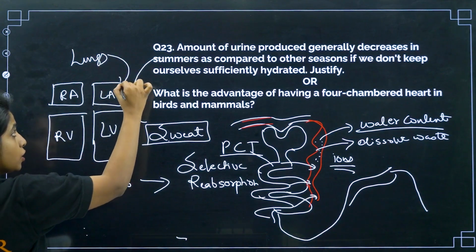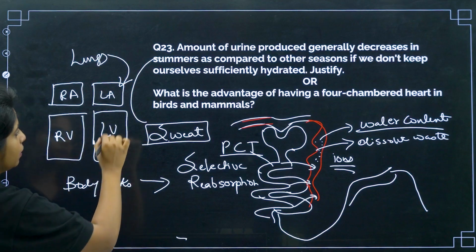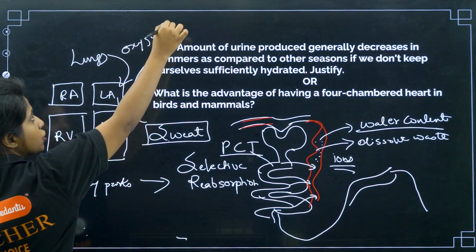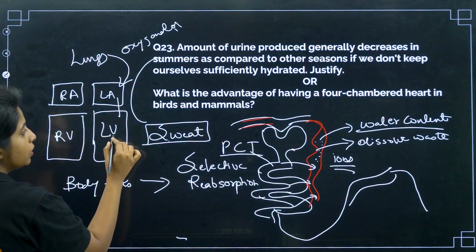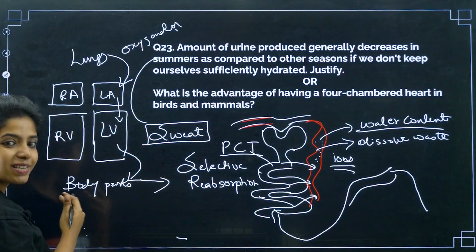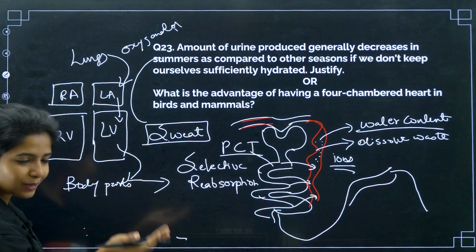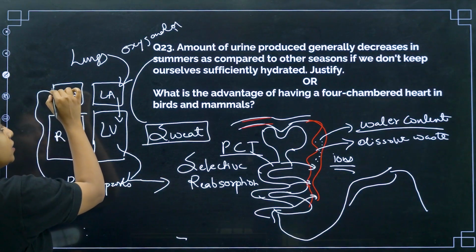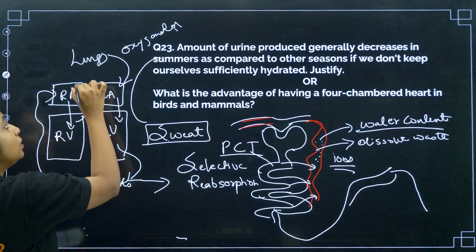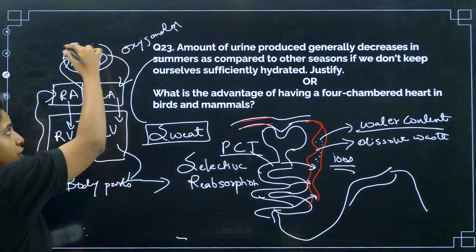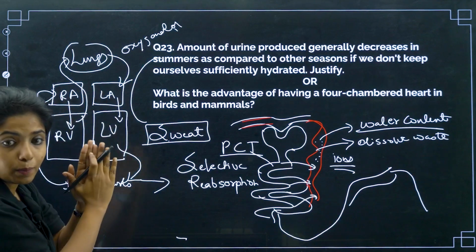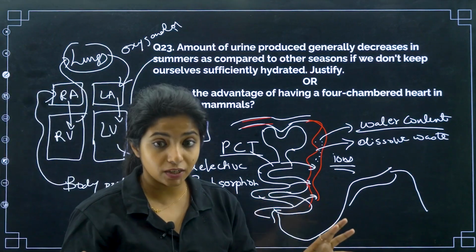So lungs will transport blood into left atrium. What blood? Oxygenated blood, the blood rich in oxygen. This blood will go to the left ventricle. From the left ventricle, it goes to the body parts. Now, the body part says, I have got oxygen, I will give you back carbon dioxide. This carbon dioxide is taken to the right atrium. From the right atrium, it goes to the right ventricle. From the right ventricle, it goes to the lungs for oxygenation back again. Get it? Since we have separate chambers, there is no mixing of blood.